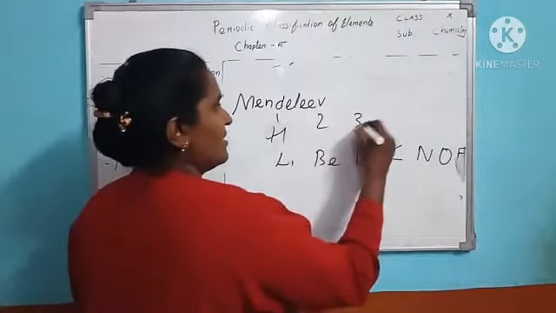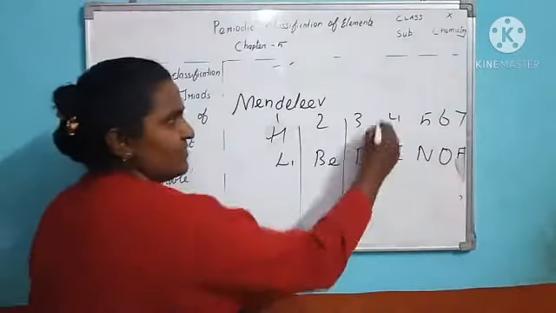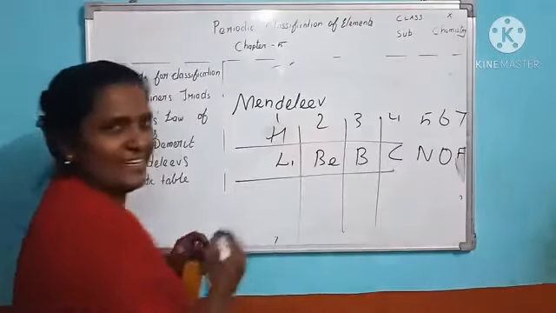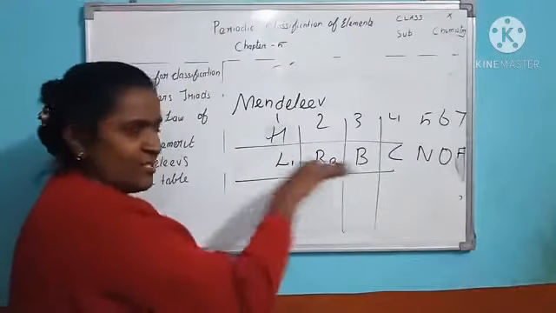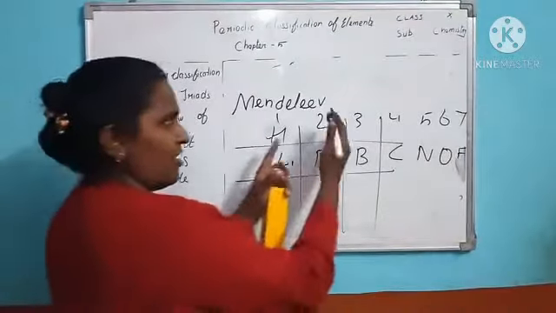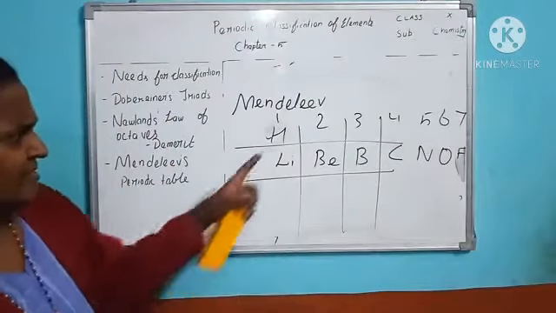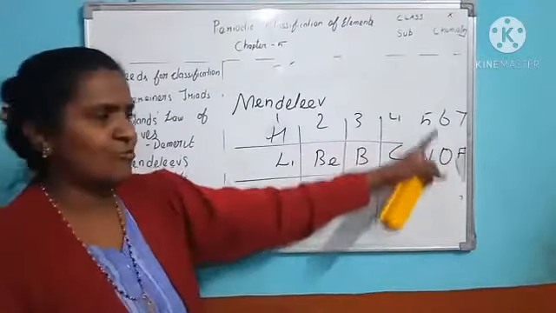First group, second, third, fourth, fifth, sixth, seventh. He told that this is a group and this is a period. A horizontal row is called a period. A vertical column is called a group. Like this, he found there are 8 groups.